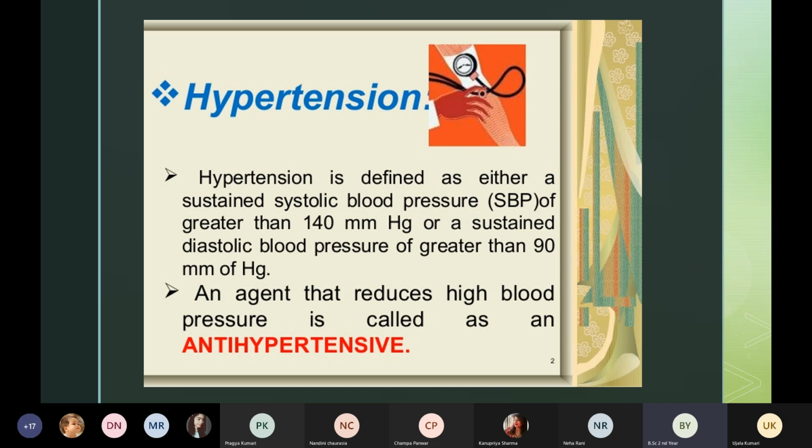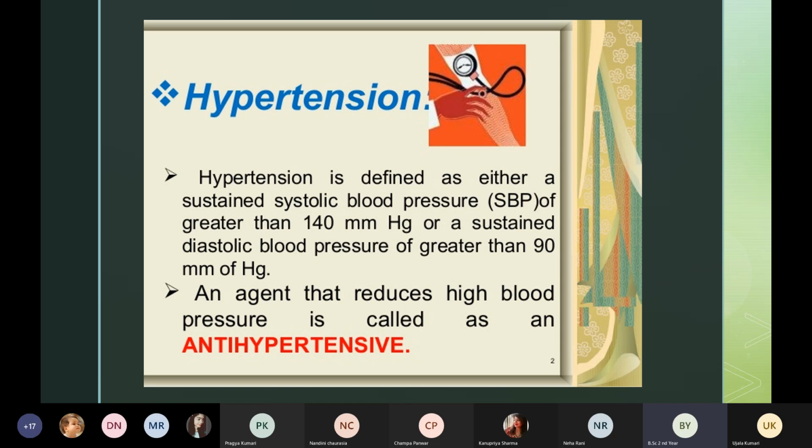So remember, when do we say that the patient has hypertension, or high blood pressure? When their blood pressure is more than 140 by 90 mmHg. Such patients we consider as hypertensive patients.